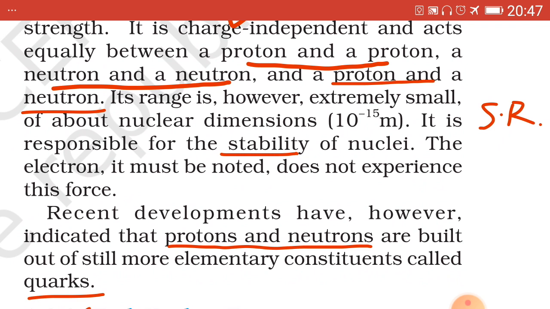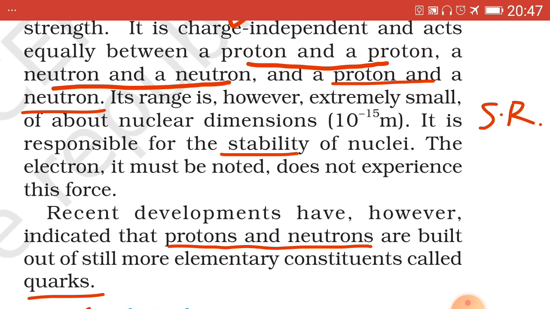Only protons and neutrons experience this force. Protons and neutrons, according to recent developments, are built of more elementary constituents called quarks. Hence, strong nuclear force is also known as quark-quark force.